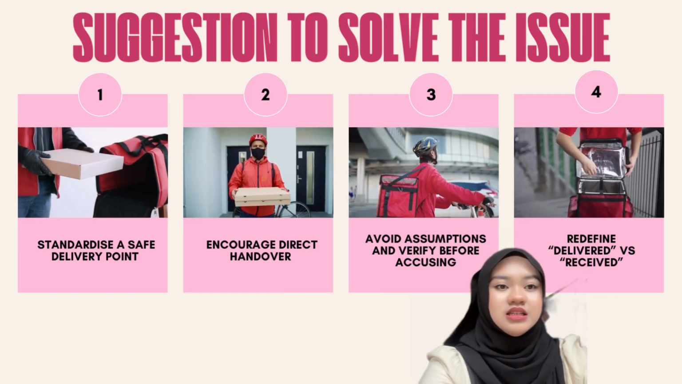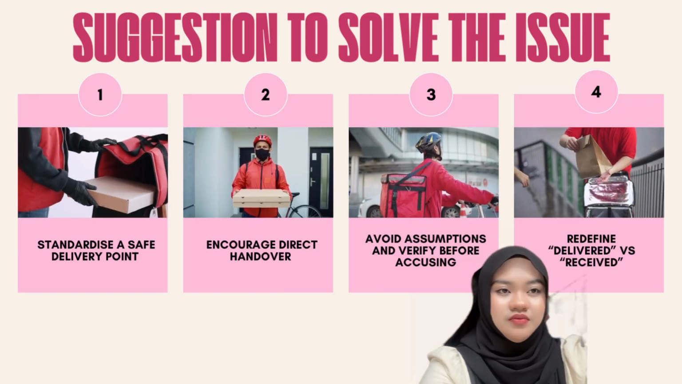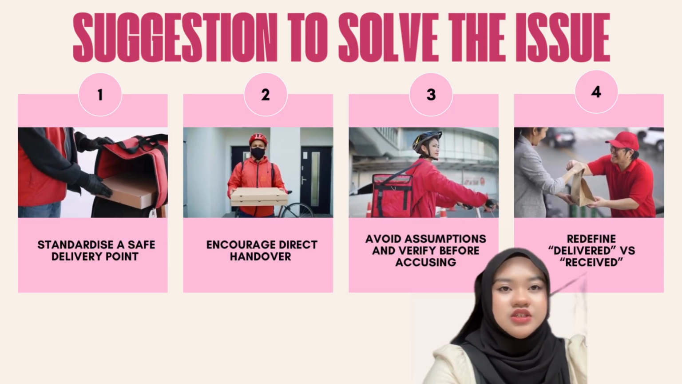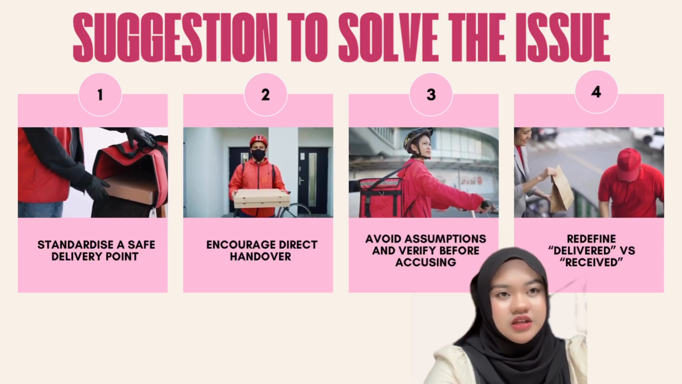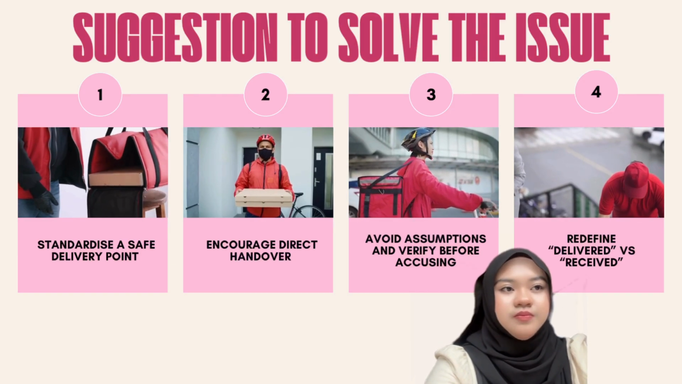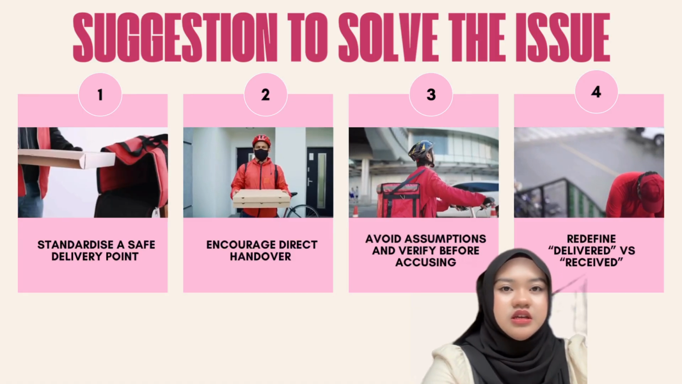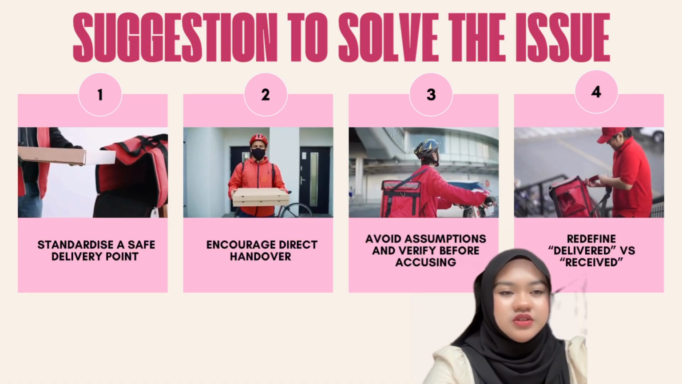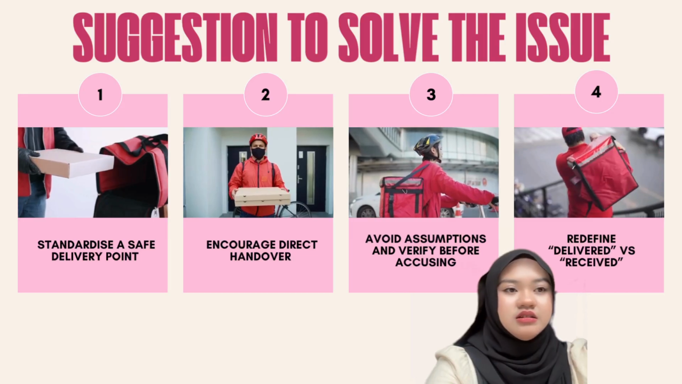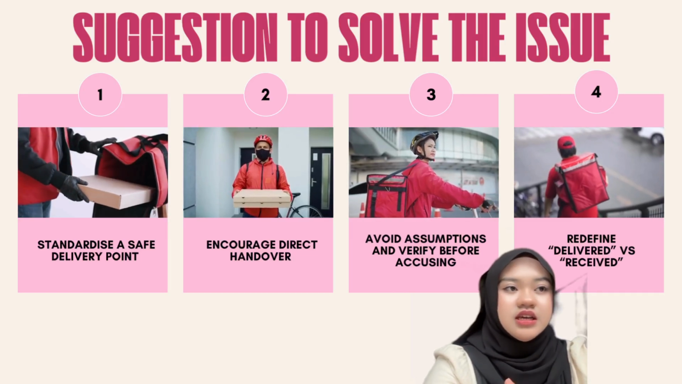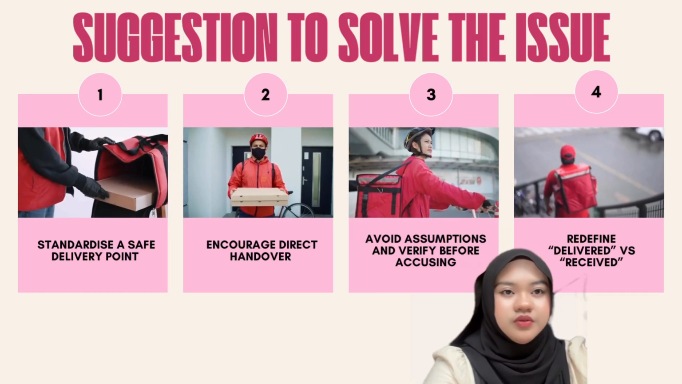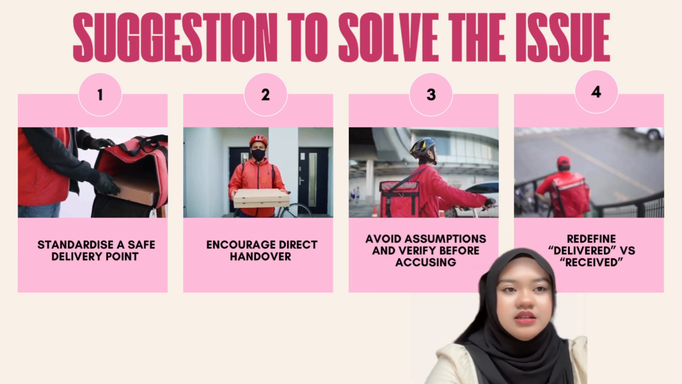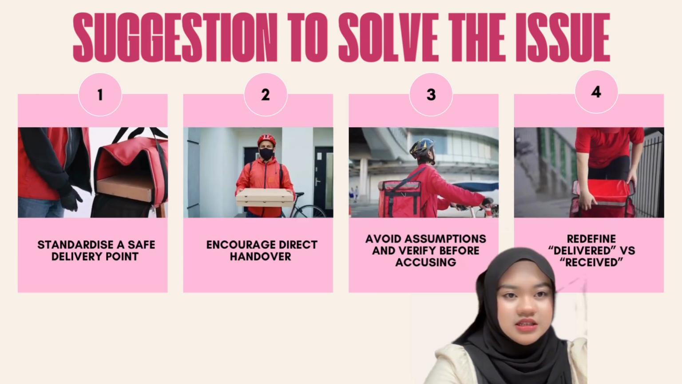Number 3 is avoid assumption and verify before accusing. Riders should verify order details carefully before making a decision. If a problem occurs, it should be put through the official channels like Grab support or the college office instead of blaming individuals without proof. This helps to prevent unnecessary conflict and emotional distress.